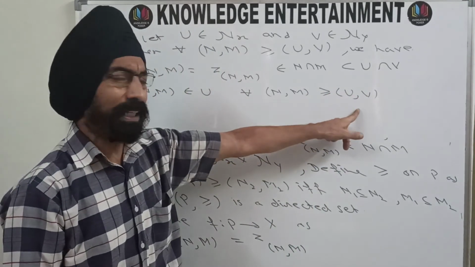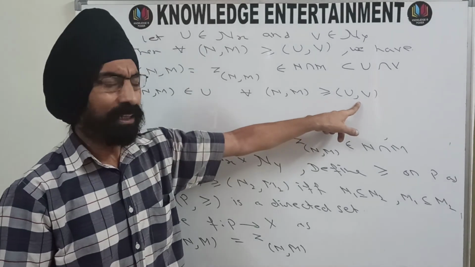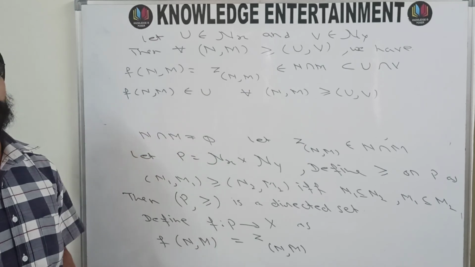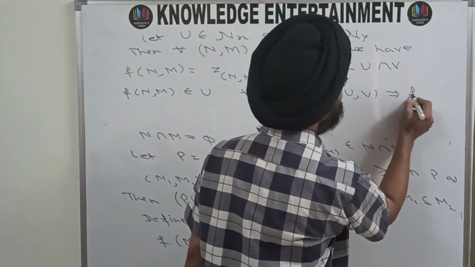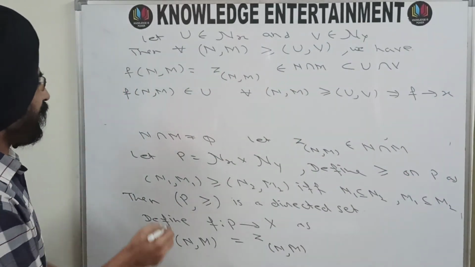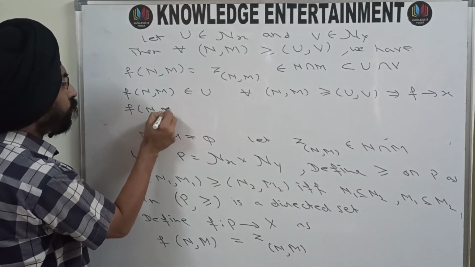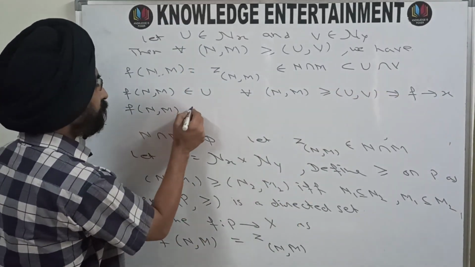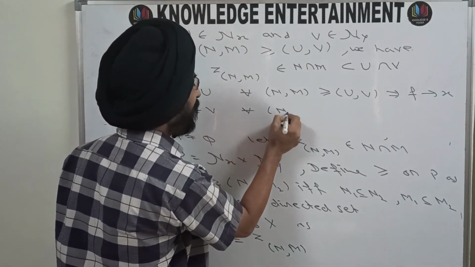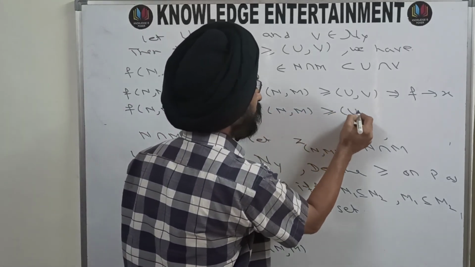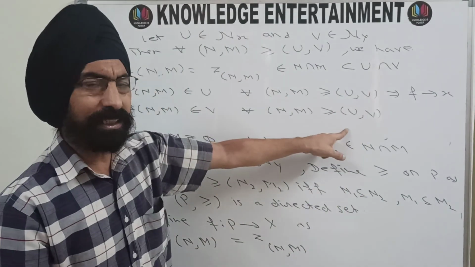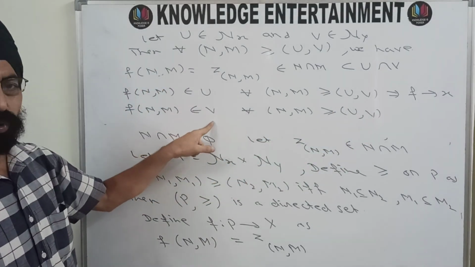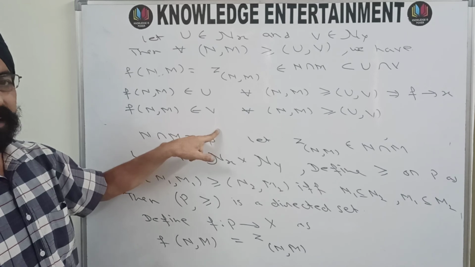So that means this (U, V) is the stage. After this stage, whenever (N, M) follows (U, V), your f(N, M) belongs to U and this U is a neighborhood of x, and this means your net converges to x. Similarly, f(N, M) belongs to U intersection V, so it also belongs to V. So this f(N, M) belongs to V for every (N, M) that follows (U, V), and once again (U, V) is the stage. Whenever your (N, M) follows (U, V), your f(N, M) belongs to V and this V is the neighborhood of y, and this is true for every neighborhood.